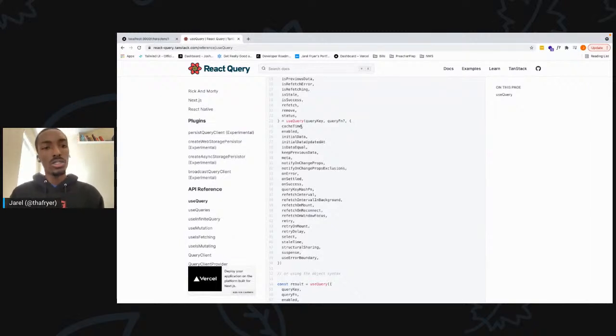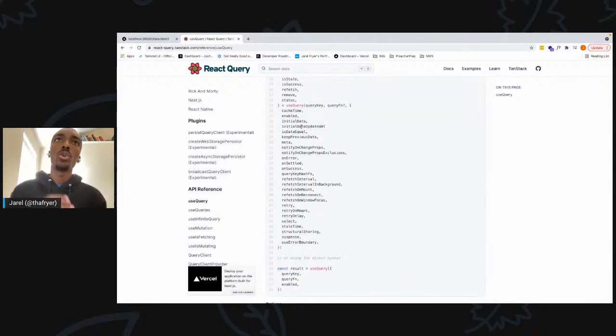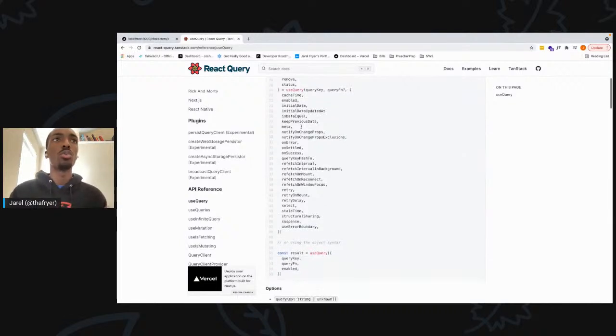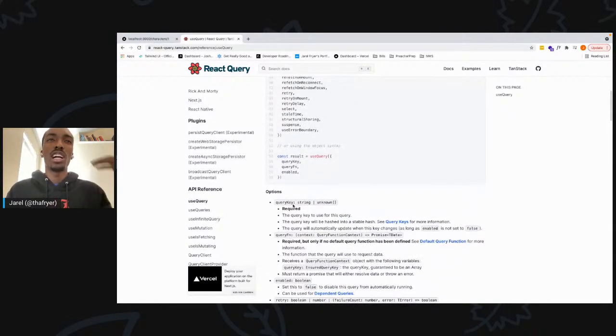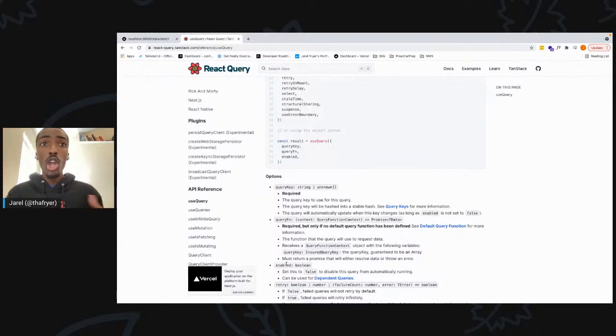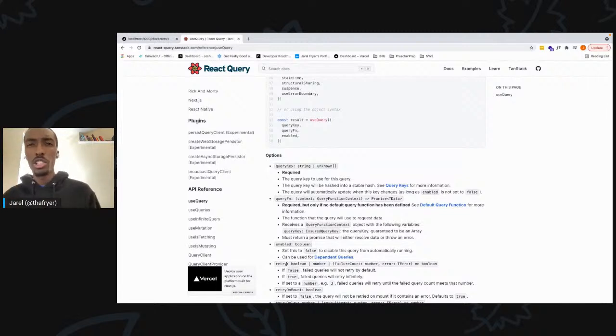And then the cache time sets how long we're going to save this entry in the cache before I need to make another API request, right? So we've got those few keys there, and a lot of other ones that provide different value. We talked about the query key and the query function. A cool one is the enabled key, which allows us to say this API call doesn't get made until X criteria is met. Or you have the retry key, which sets the number of retries. And so that's some of the important defaults React query sets for you, right?